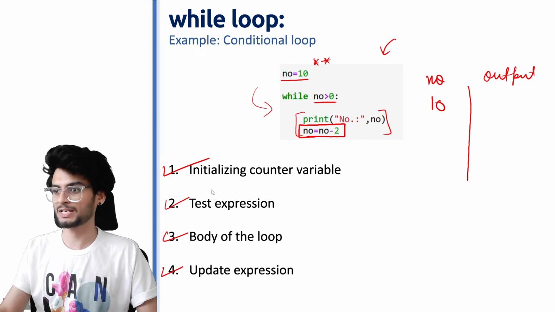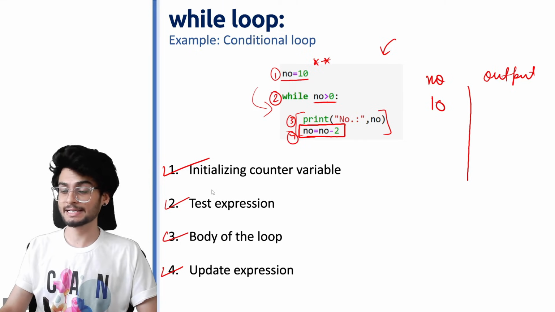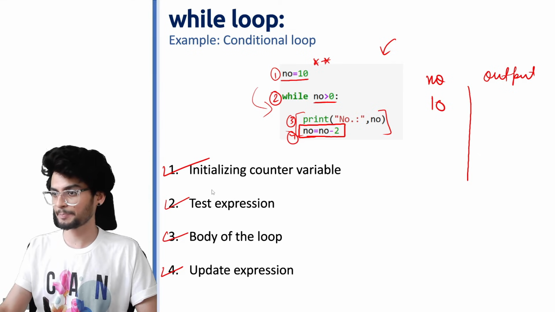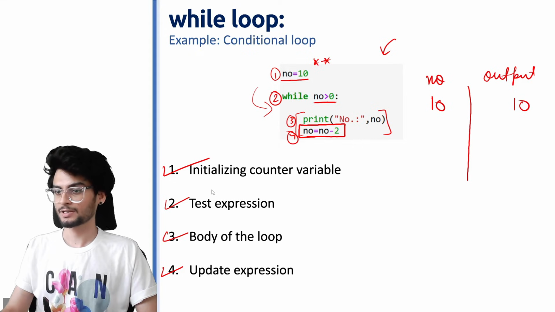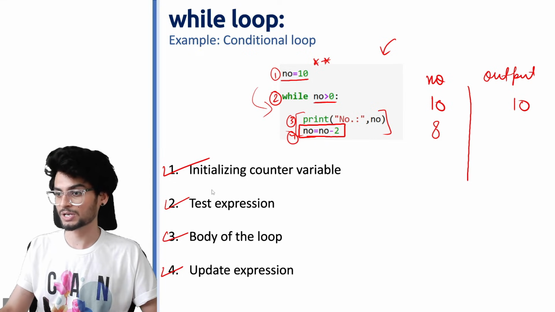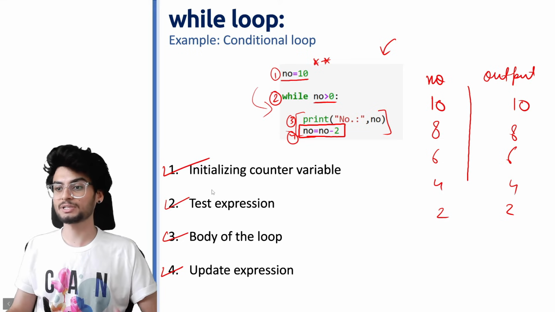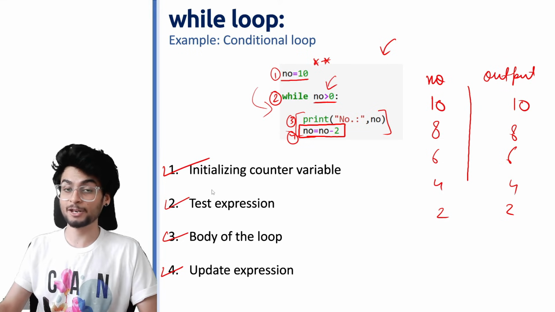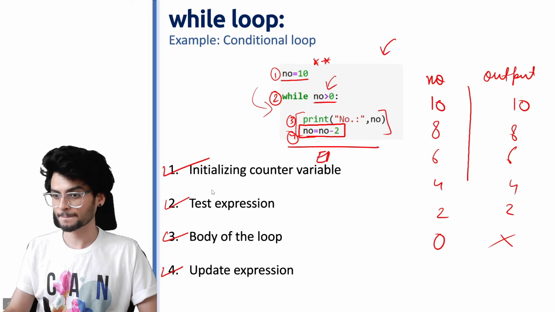So first of all, no's value is 10. It goes here, it checks, is no greater than 0? Yes, obviously. Then print the value of no. The output will be 10. Now no's value decreases by 2 every time. So here 8 came for 8. So finally this will go up to 2, but in our last part, where no is being compared to 0 itself, it won't be true. So once this becomes 0, there is no output and your loop ends.